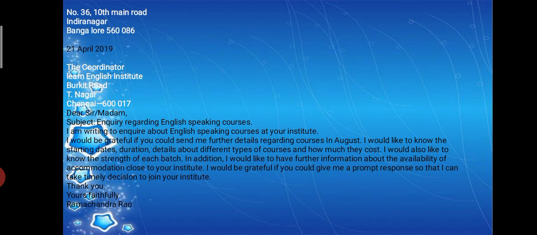Number 16, 10th Main Road, Indiranagar, Bengaluru 560086. Sender's address. Then the date and the receiver's address. The coordinator, Learn English Institute, Burkitt Road, T Nagar, Chennai 600017. Now, dear sir or madam, you don't know who is running the institute.